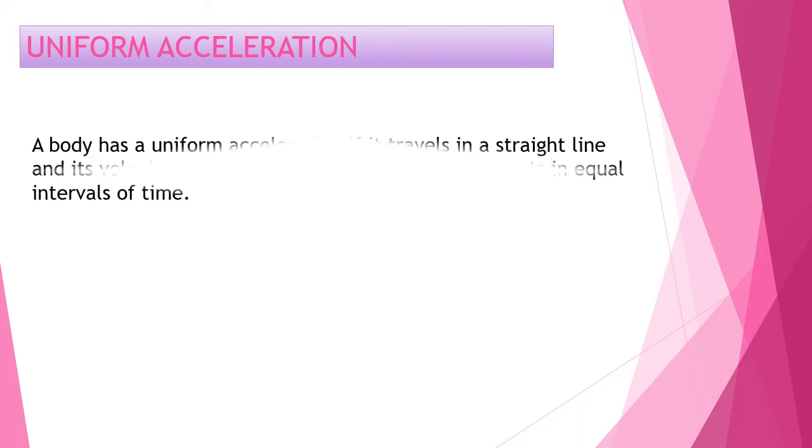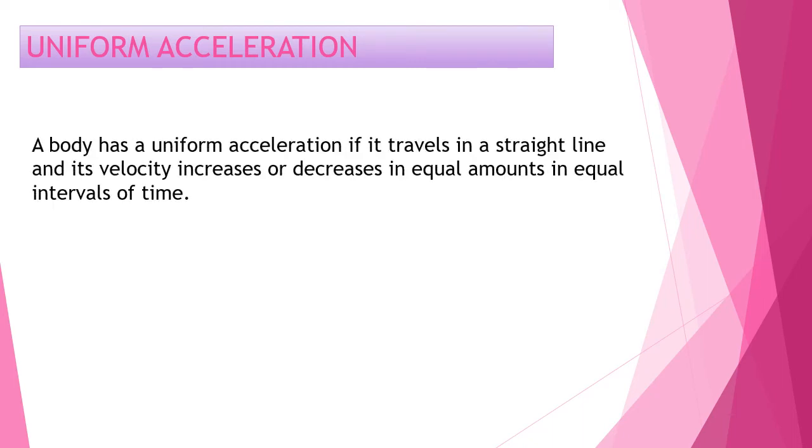So keeping the two previous examples in mind, let us define uniform acceleration. When is an object said to be in uniform acceleration, or what is uniform acceleration? A body has a uniform acceleration if it travels in a straight line and its velocity increases or decreases by equal amounts in equal intervals of time.